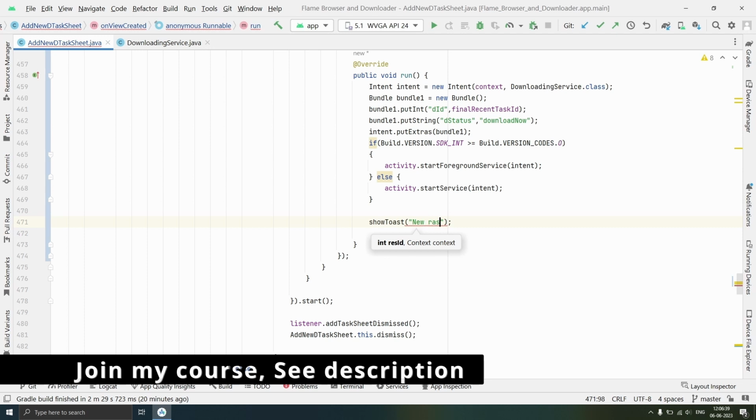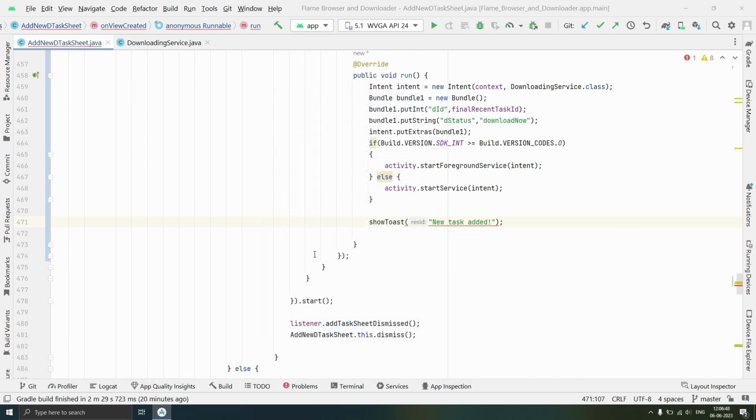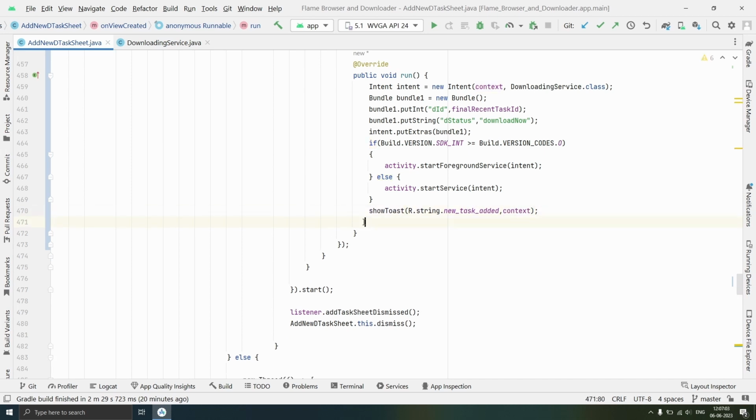So new task added, and we'll extract string resource, and we'll pass its resource ID to show toast, and thereafter we need to pass context as well. So we are ready with our runnable.